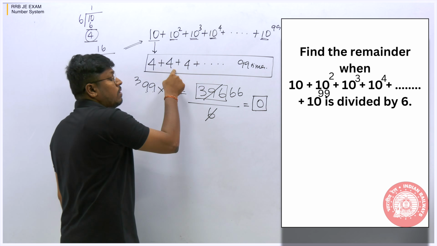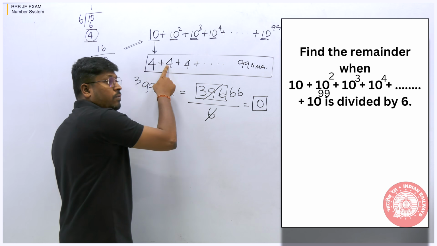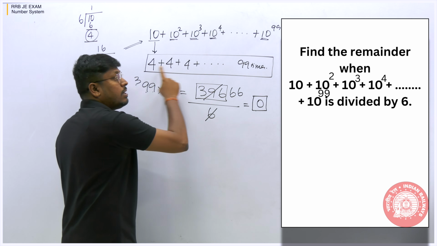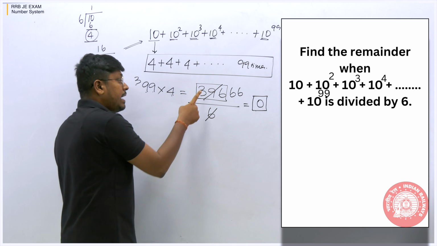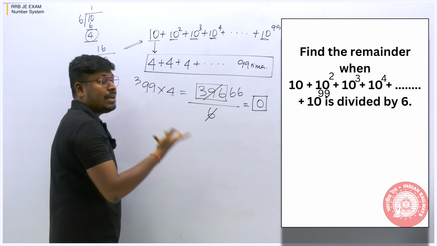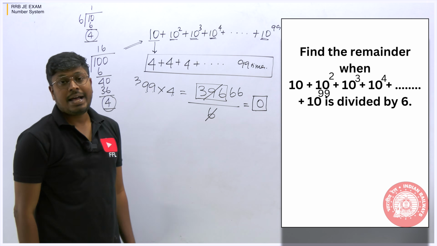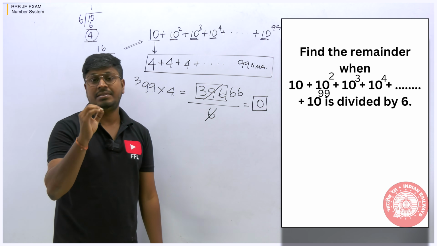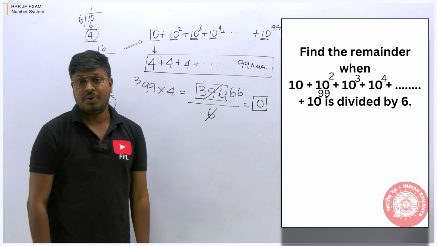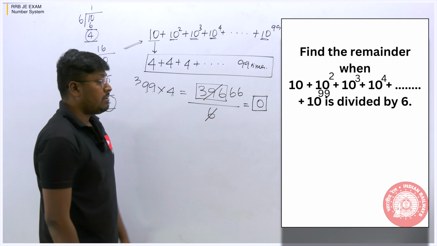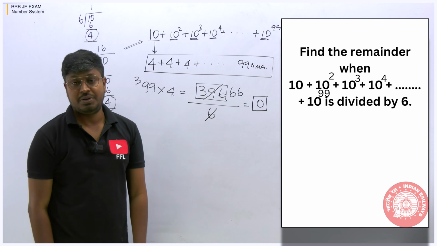So 4, 4, 4, 99 times, that is 99 into 4, the result will be the total remainder of all the 99 numbers. Again, divide by 6, and we are not getting any remainder. So we can say that the answer for the question, the remainder, is 0. So friends, understood or not? So the answer for the second question is remainder 0.